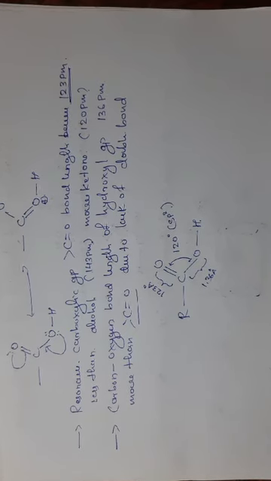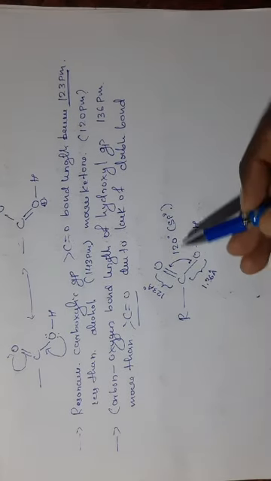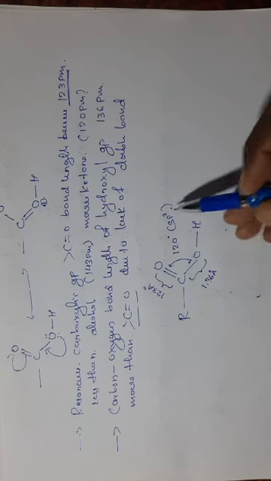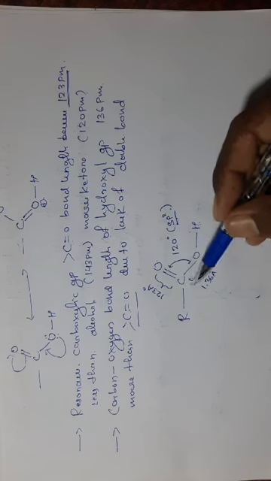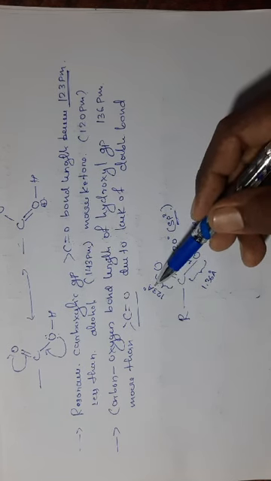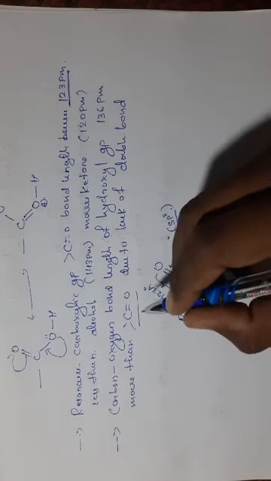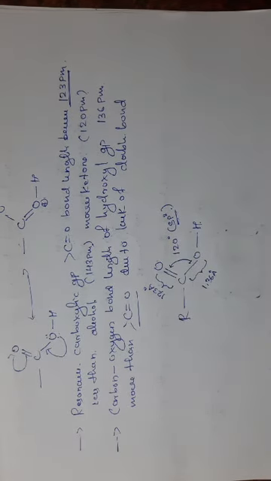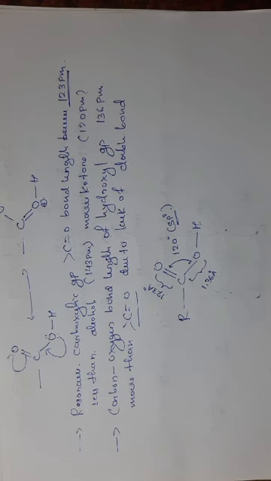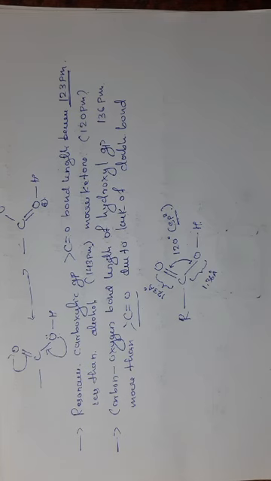The carboxylic group is a planar structure with a bond angle of 120 degrees, and this 120 degrees is due to the presence of the sp2 hybridized carbon atom. The carbon-oxygen bond length is 1.23 angstrom or 123 picometer, which is less than the alcoholic carbon-oxygen bond and more than the ketone CO bond. Okay, this is the structure and bonding of the carboxylic group.